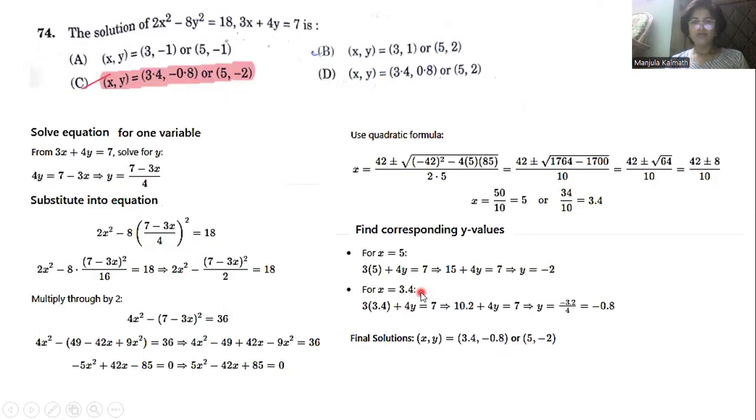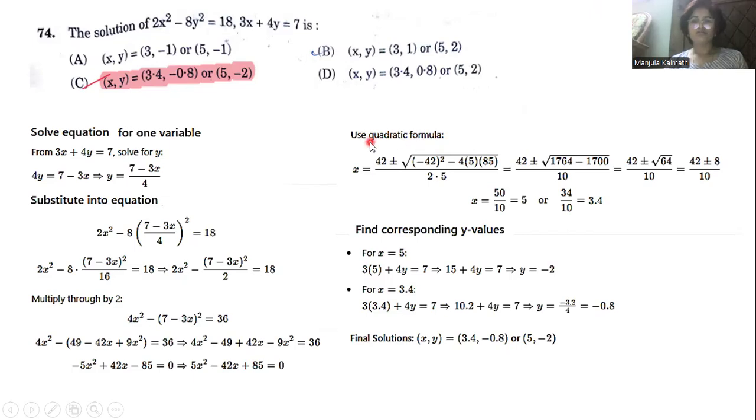We are not able to reduce this directly to standard form, so we solve it with the quadratic equation. Here a is 5, b is -42 and c is 85.